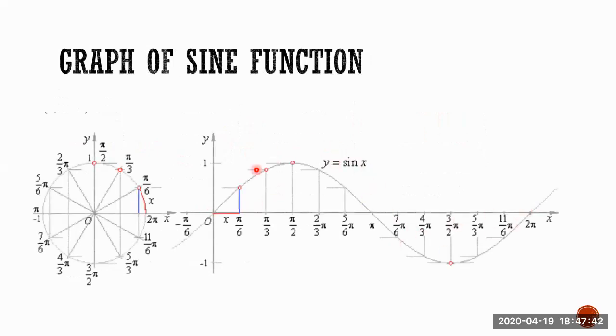Not complicated. We're gonna do the same with tangent, and it's gonna be in your hands to do the graph of cosine. You will see that it's not complicated. We'll give you some tools to understand this better.